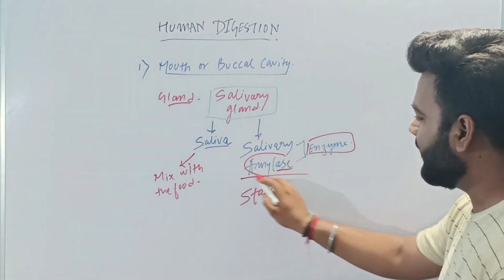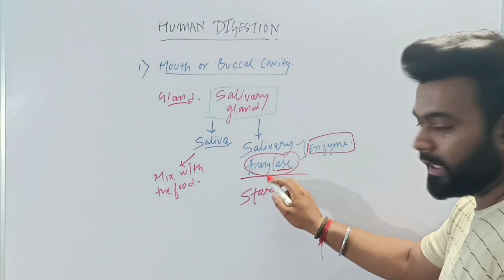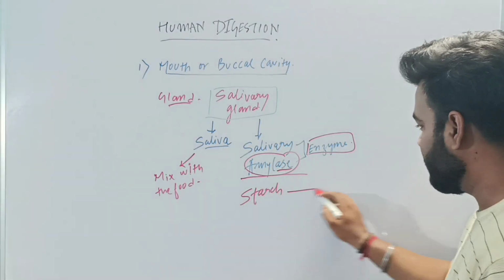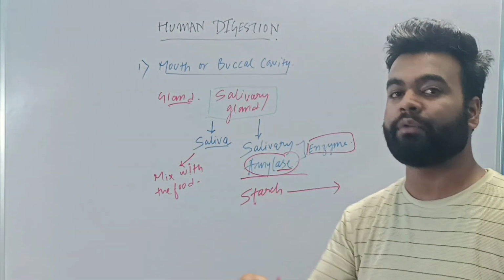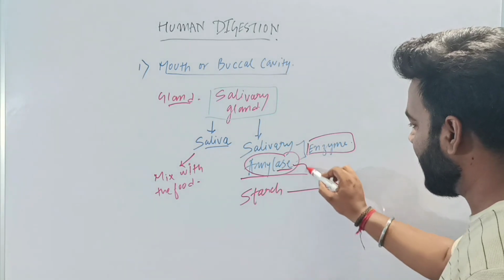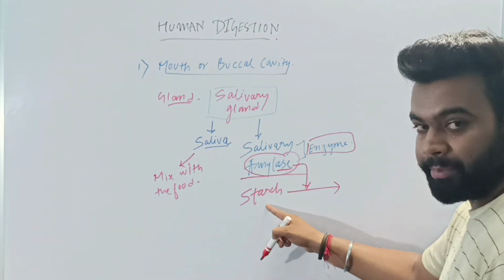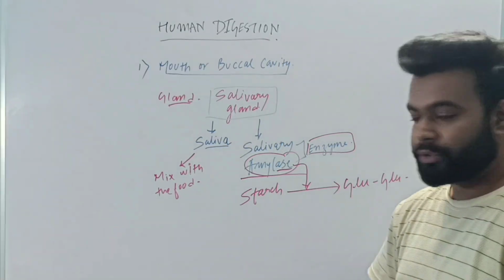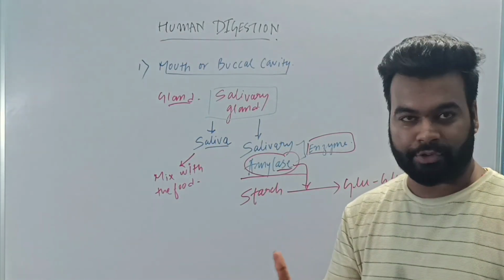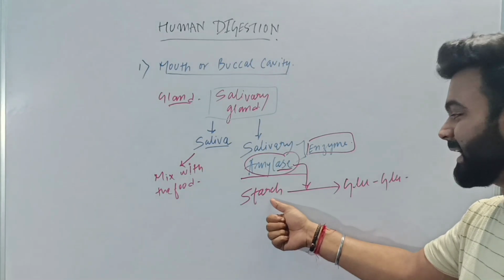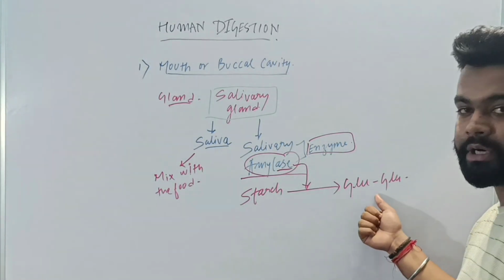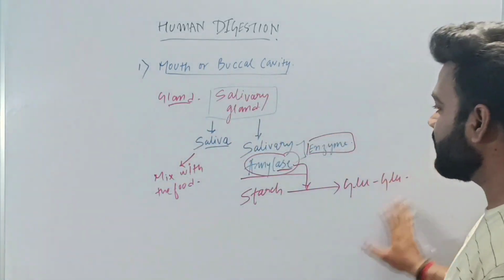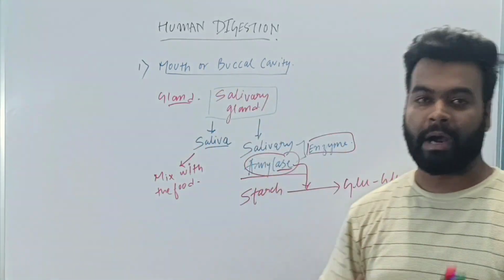This salivary amylase will break down the starch into glucose. So starch is a complex sugar, and this complex sugar will be broken down into simpler sugar with the help of the enzyme amylase. Is it clear? So this is the scenario that takes place in your mouth.